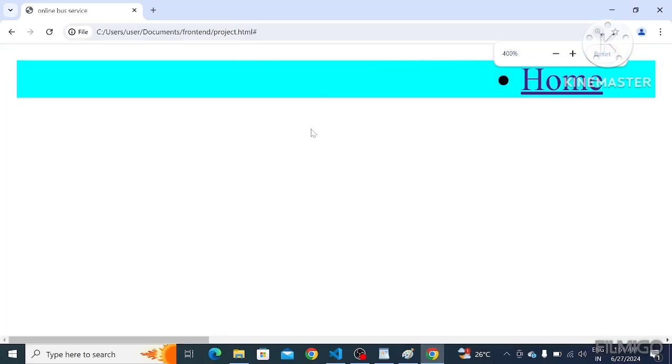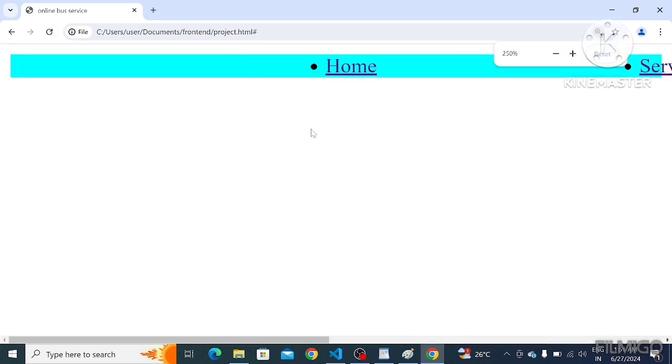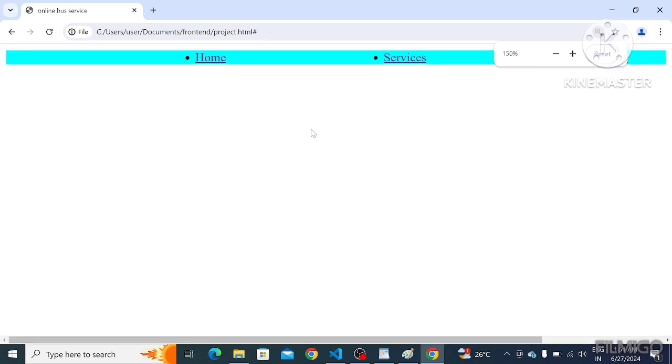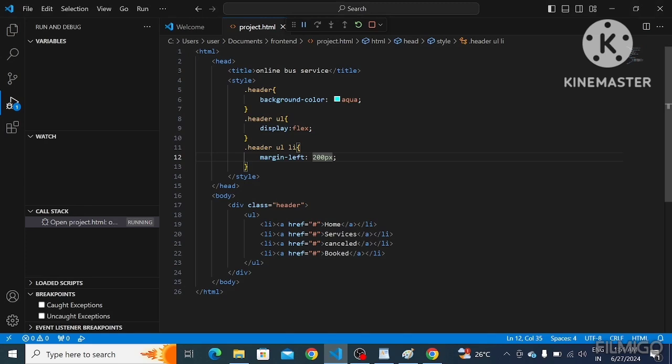Now when I have zoomed in this web page, we can't see all the four headings, right? Okay, now I'm going to give this margin as a percentage.